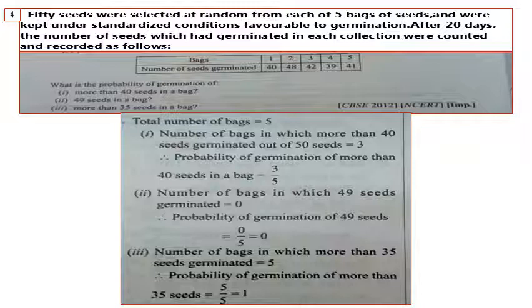Question number 3. The number of bags in which more than 35 seeds germinated is equal to 5. Here in all the bags, more than 35 seeds were germinated. So the probability of germination of more than 35 seeds is equal to 5 by 5, that is equal to 1. It is a sure event.